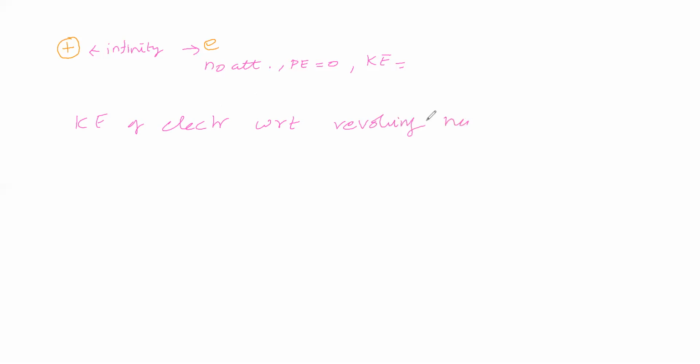When this electron is at infinity distance, there is no attraction, so can we say this electron is revolving around the nucleus?